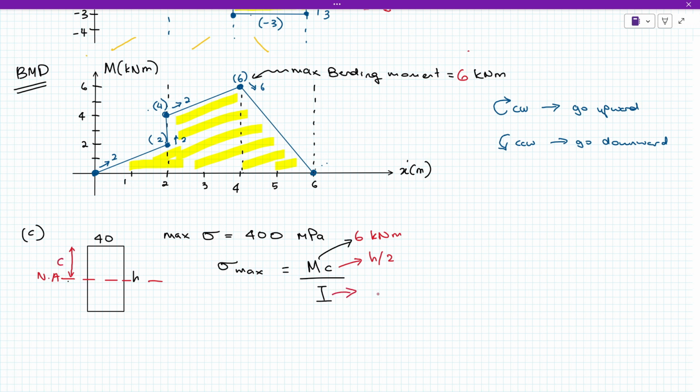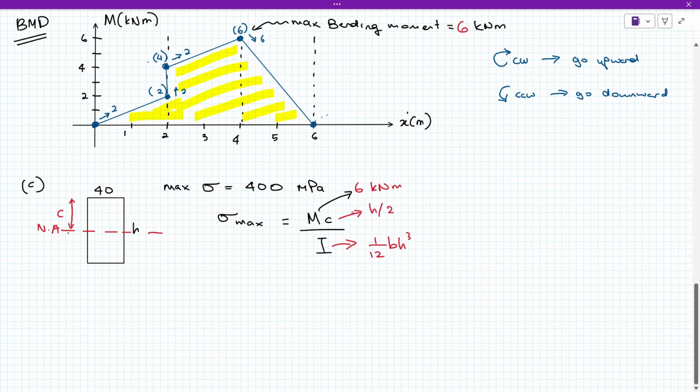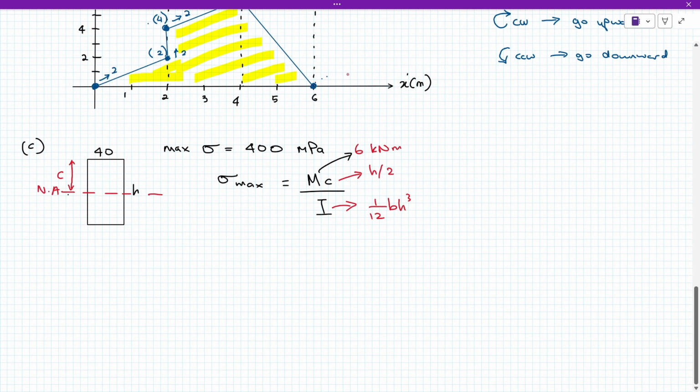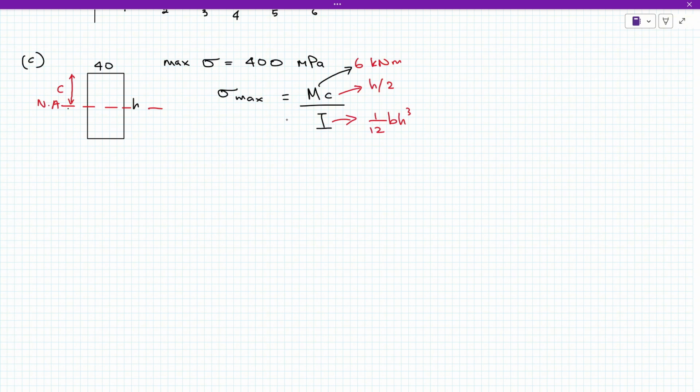So I is the moment of inertia, which is 1/12 BH kuasa 3 for rectangle lah. Okay, so daripada sini kita boleh masukkan this equation into our equation untuk dapat H lah. So this is 400. So saya susun dululah this equation. So using these relationships, kita akan cari H lah. So saya susun dulu, bawa C dengan I ke belah kiri lah. So we have I over C equals to M over sigma max.